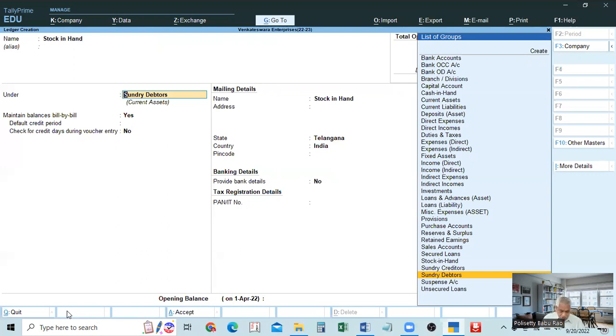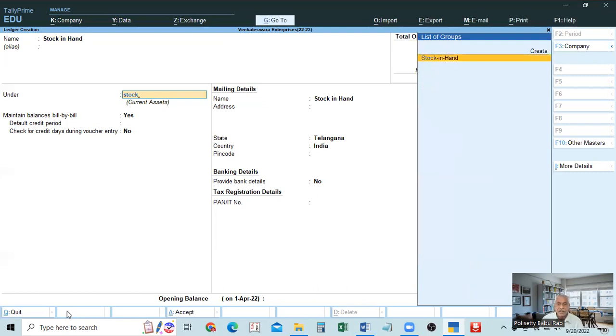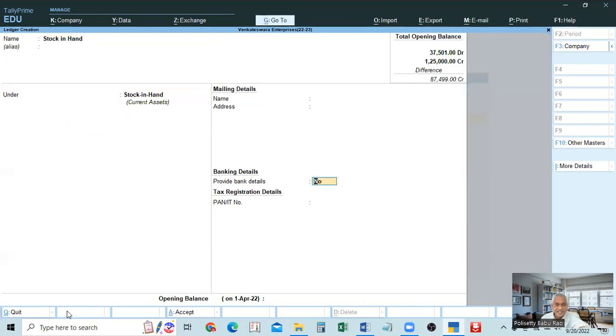So stock in hand, we have to select, assets. Okay, that's all. Come to the last. Here, you don't enter any opening balance. You should not enter opening balance. Don't enter any opening balance. Just simply close it.